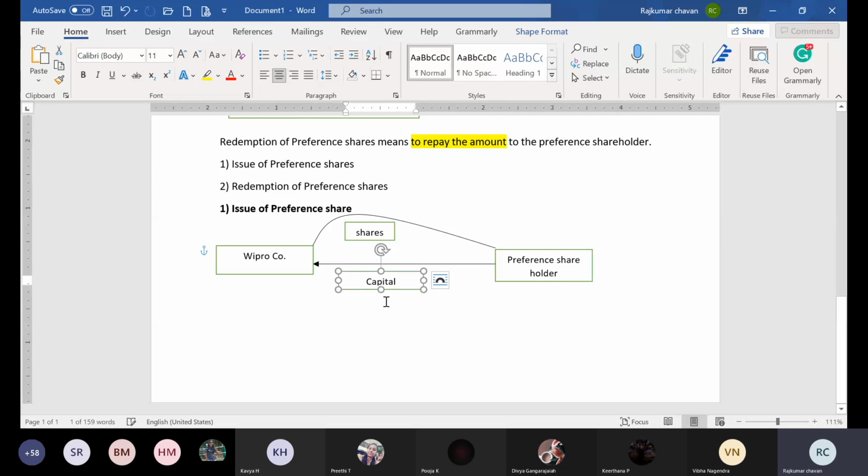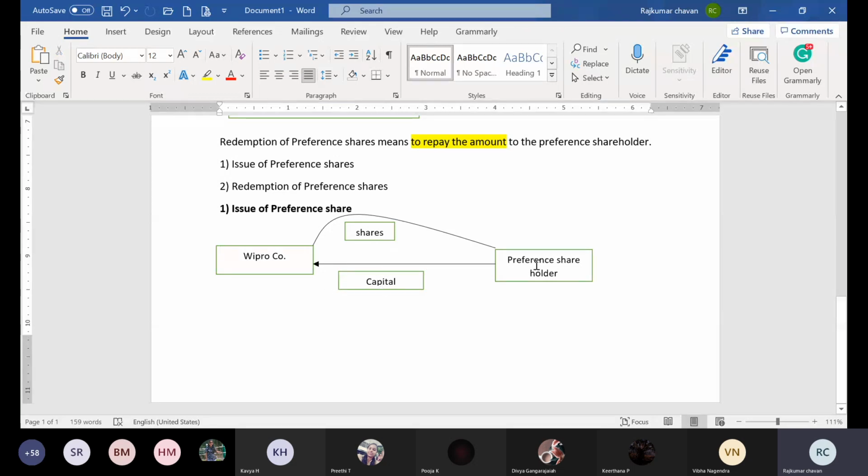Issue of preference share. Company will raise the money from preference shareholders, and in return the preference shareholder will give their money, that is called capital. So this is a situation of issue of preference share. Now the first one we have completed. This is called issue of preference share, where the company issues the shares to the preference shareholder and the preference shareholder gives money back to the company, that is called capital.